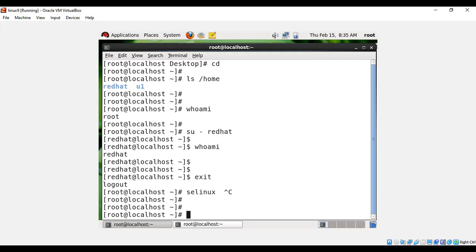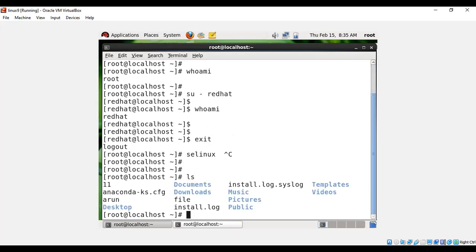The last feature that we have is that everything is a file. In Linux, each and everything that we call is a file. I just executed the ls command. Here I said this is a directory. The file called file, and Arun, Anaconda, the ones which we have, this is all a file. For a directory also, we call it a directory file.